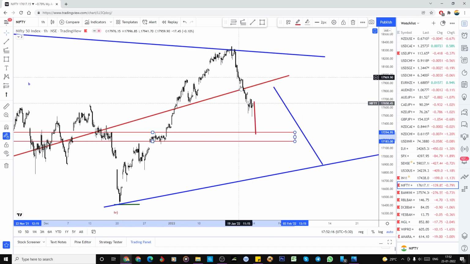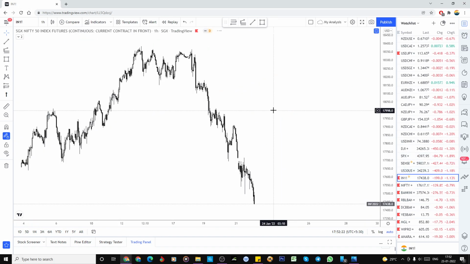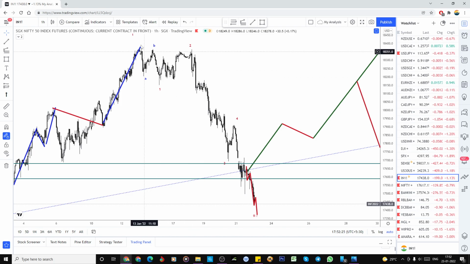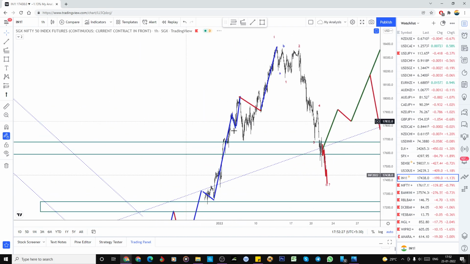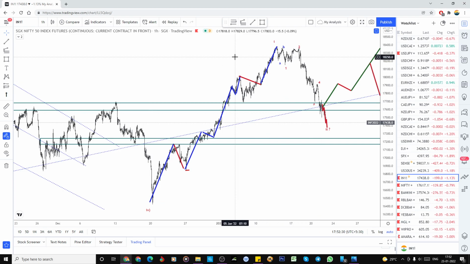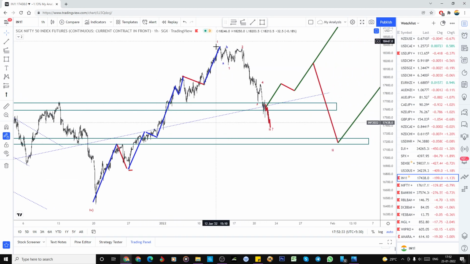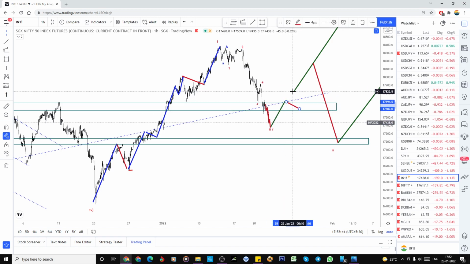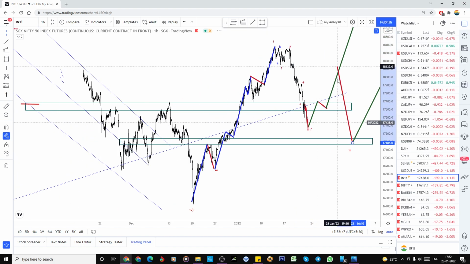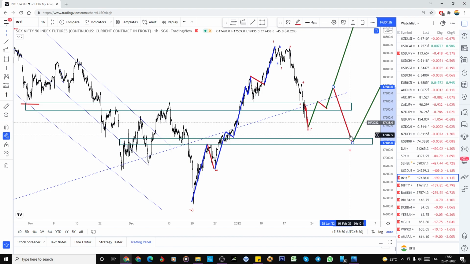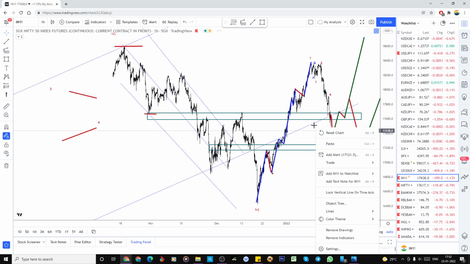Here it looks like a very aggressive five-wave structure. But in SGX Nifty also, it's looking like a diagonal pattern formation. This is also called a leading diagonal pattern to the downside. So for the fresh five waves here, beyond the correction part, what I expected from here is a three-wave structure. Now it has to happen here. From here, there is a chance of making another five waves. After the three waves, one more five waves can happen. So that could be the wave 2.